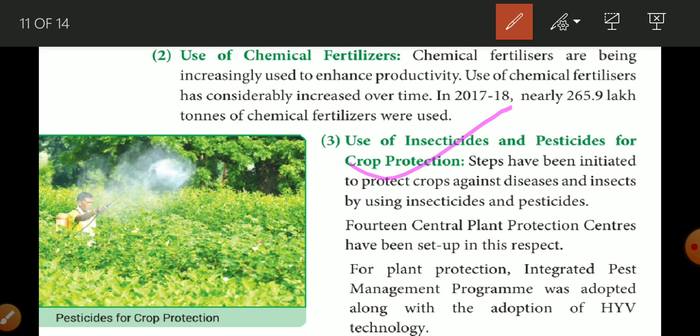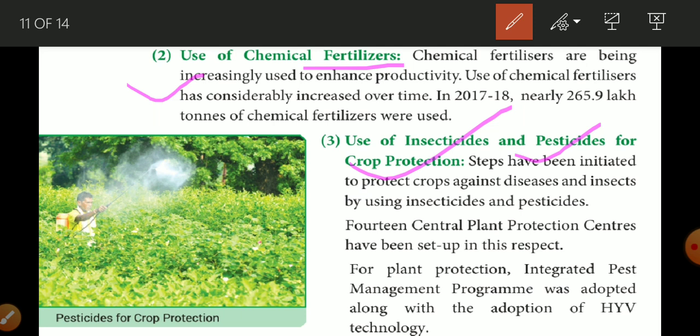The government told them to use HYV seed. Second, they told them to use fertilizers, urea. So they started to use fertilizer, and because of that the fertility of land and the production increased, and the government encouraged farmers to use insecticides and pesticides.